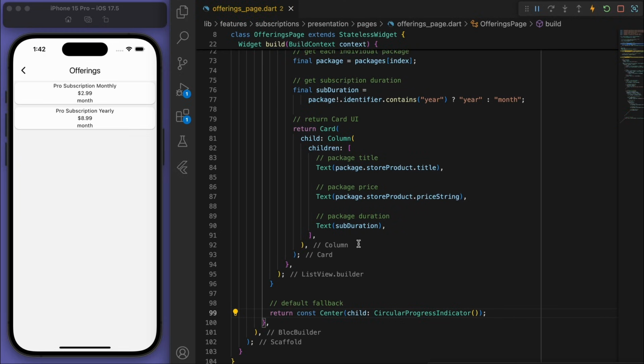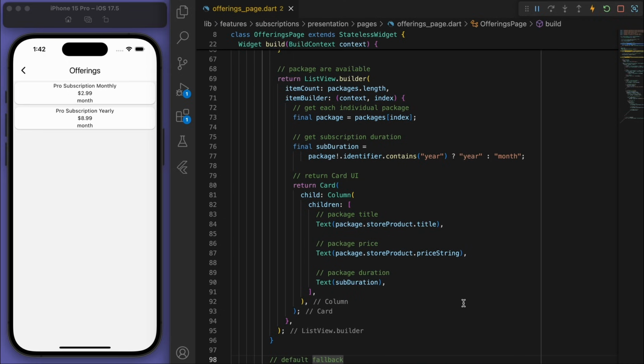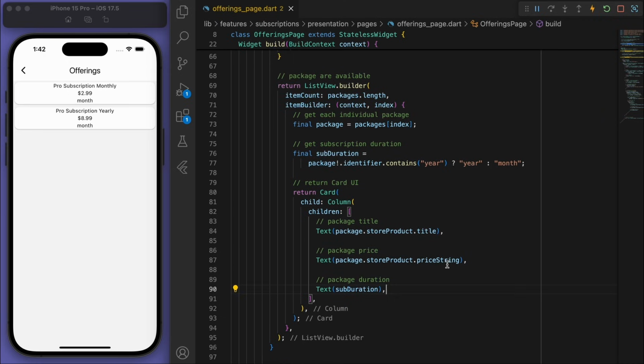And if I save this, yeah, you can see that it showed up with our two packages. Now the price I think is good. Now I don't know why it says for the duration, it says month for both, right? Like let's actually include the duration in the price. Let's say price, and then dash the duration.